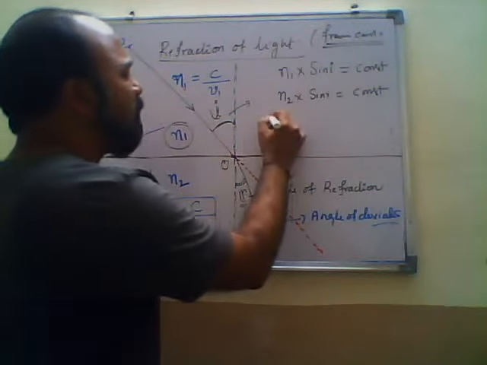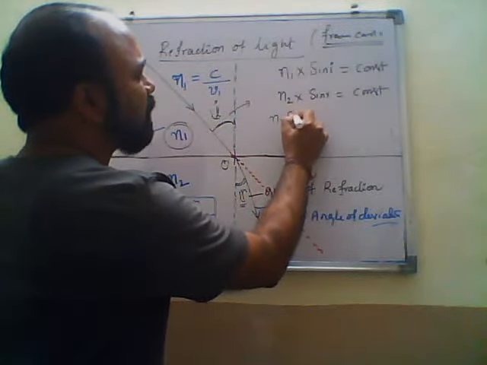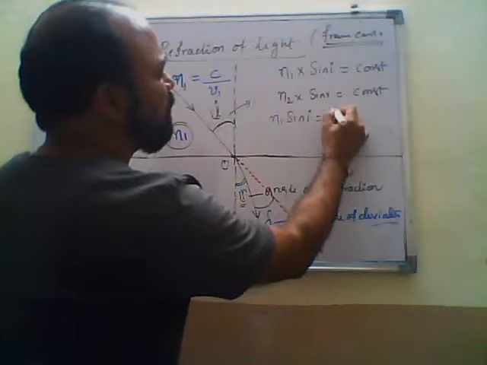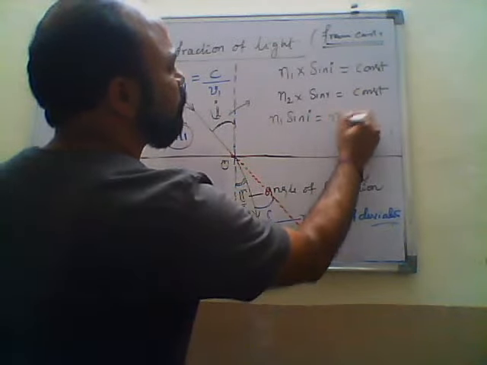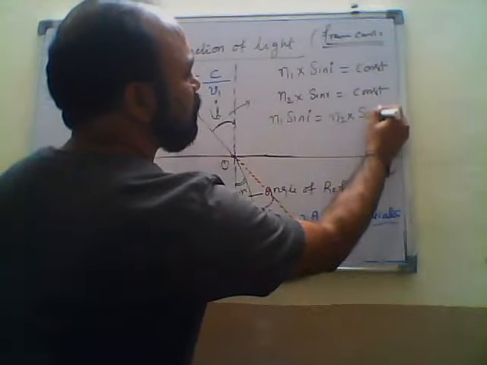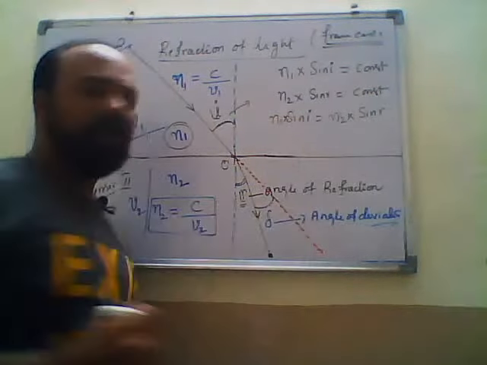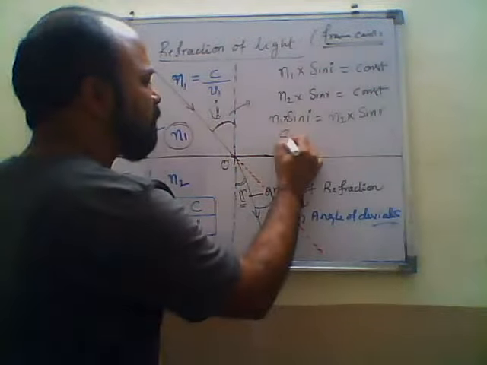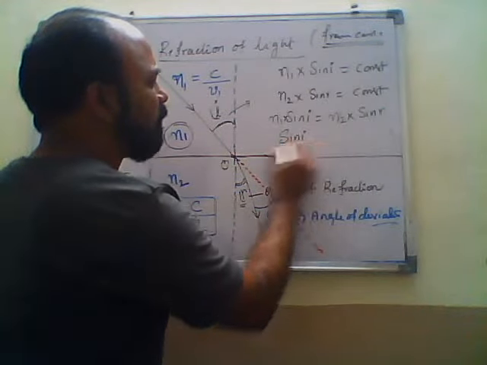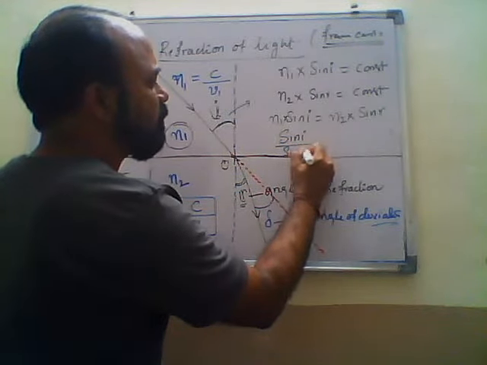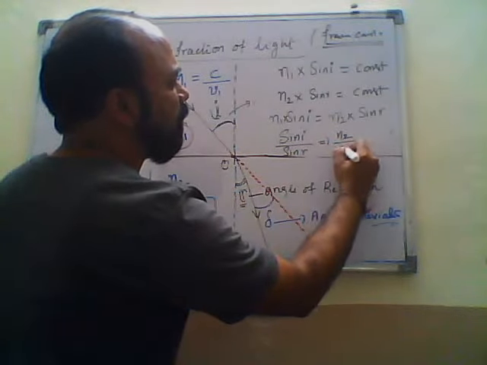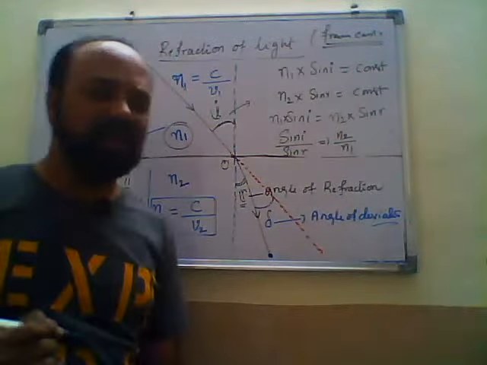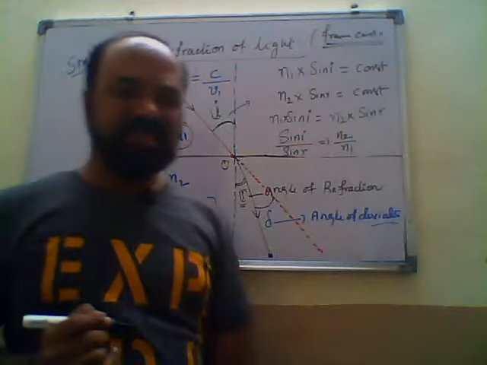Now we can equate these two: n1 sine I equals n2 sine r. From this we can write sine I by sine r is equal to n2 upon n1. This we call Snell's law.